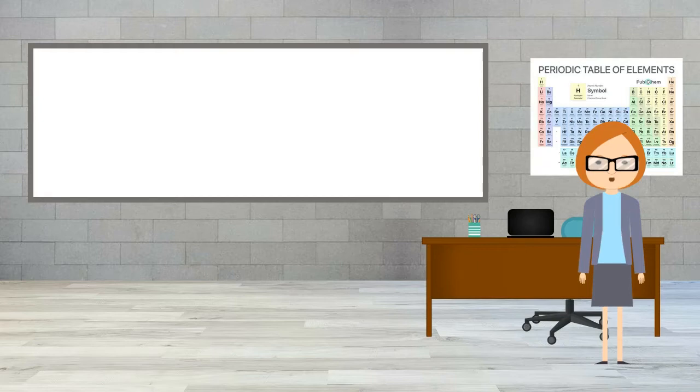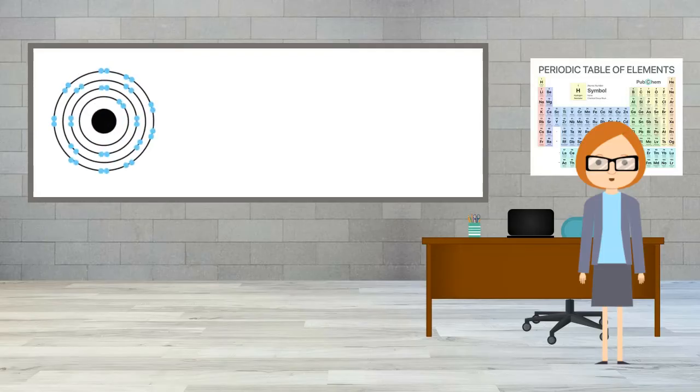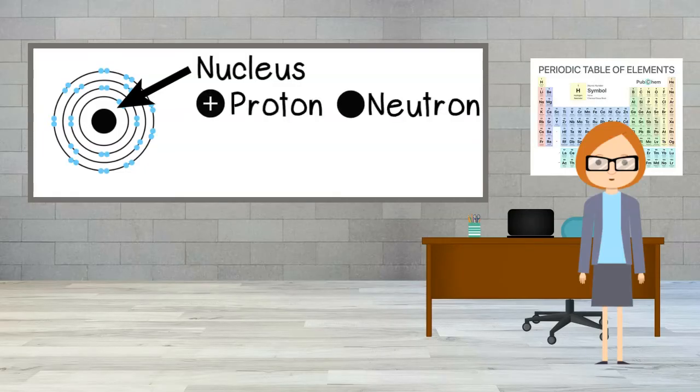Using the various models that were presented throughout history, let's look at what we know about the structure of the atom. There is a dense center in the middle of the atom known as the nucleus. The nucleus is made up of protons and neutrons. Protons are positively charged. Neutrons are neutral. They have a net charge of 0.